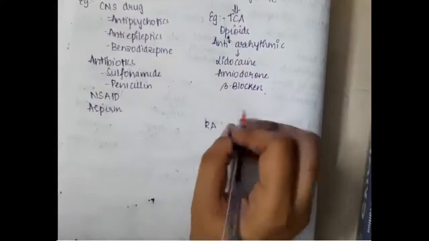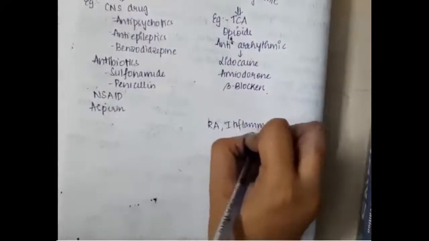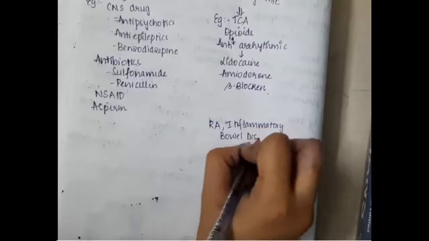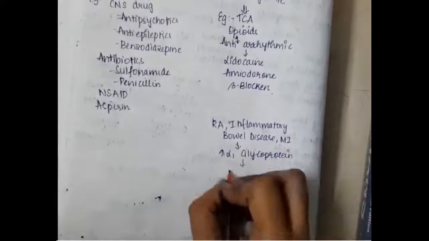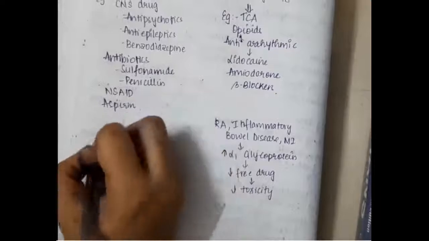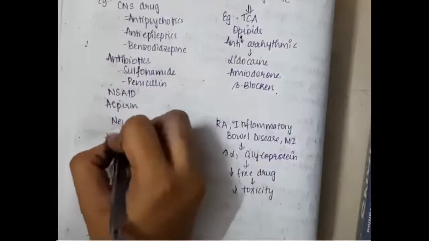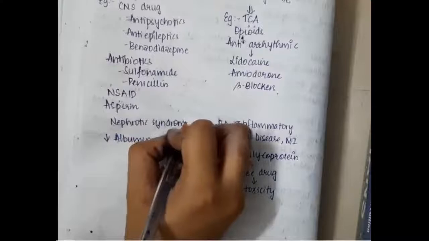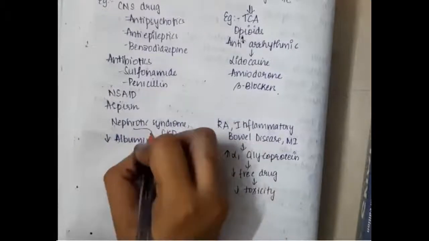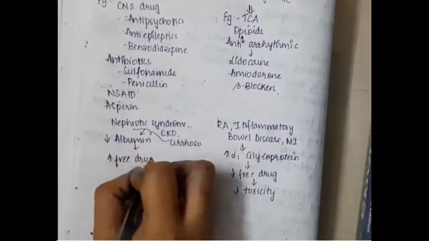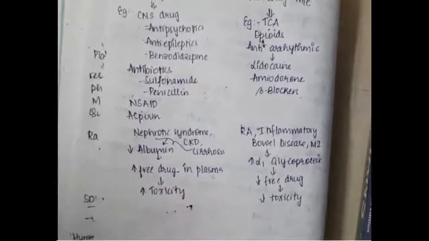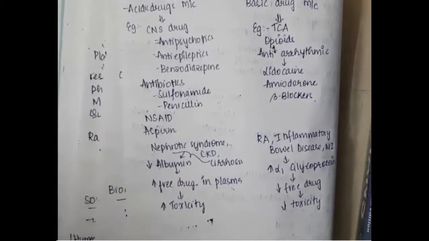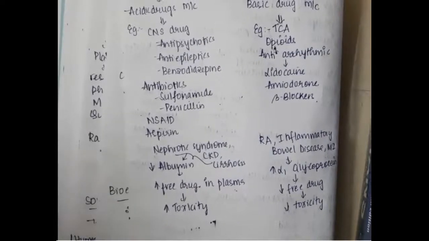If there is rheumatoid arthritis, inflammatory bowel disease, or MI, all these will increase the alpha 1 acid glycoprotein concentration, and thus this will decrease the free drug, which decreases the toxicity. Whereas if there is nephrotic syndrome, chronic kidney disease, or cirrhosis, there is decreased albumin, and this decreased albumin increases the free drug in the plasma, thus increasing its toxicity. So these are the important points about plasma protein binding.